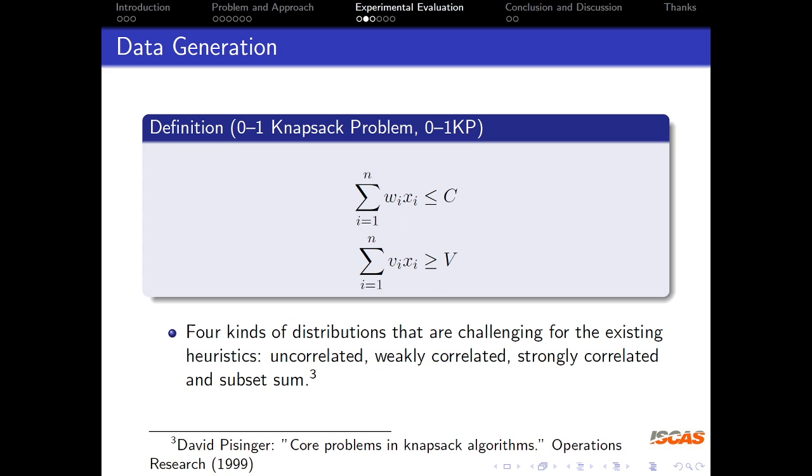The 0-1 knapsack problem is famous in combinatorial optimization with a very simple structure. It can be formulated as these two PB constraints. We generate the weights and profits of atoms under the distributions proposed by Pisinger.